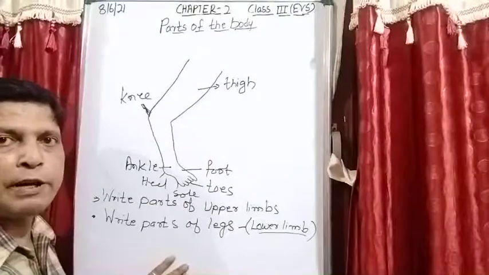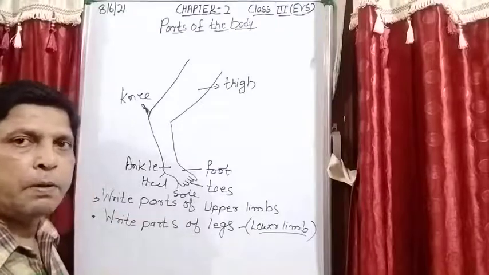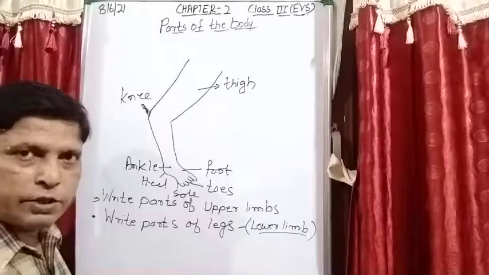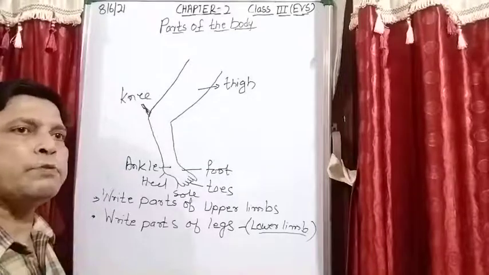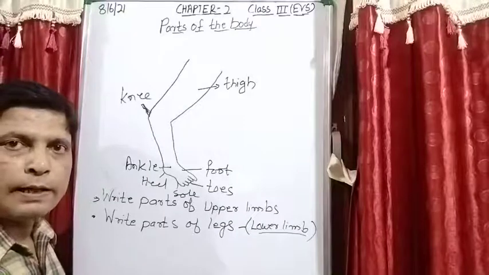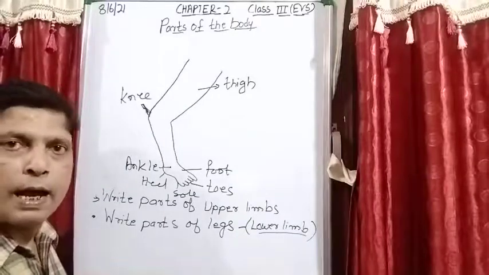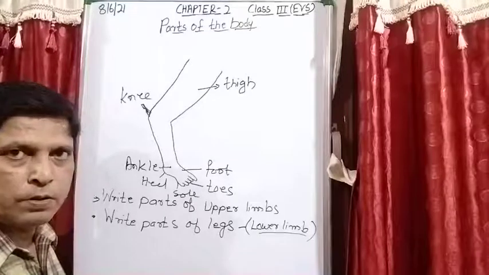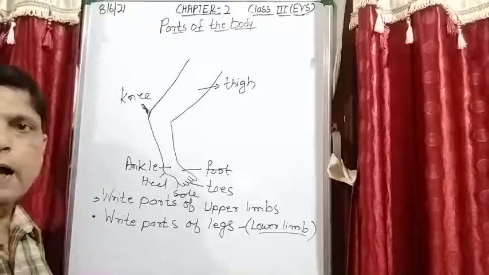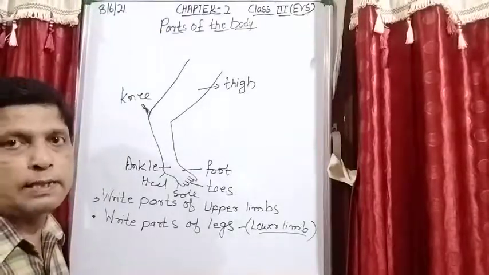In your book it is given directly limbs, hand and leg. But when you go to higher classes, then there is a little change, it will come. There are two types of limbs in our body. So that is upper and lower. Upper is hand and lower is leg. Okay, now let's discuss another topic which is given in this chapter, that is sense organs.